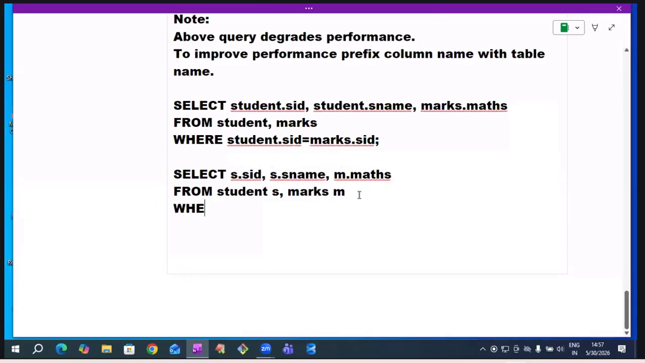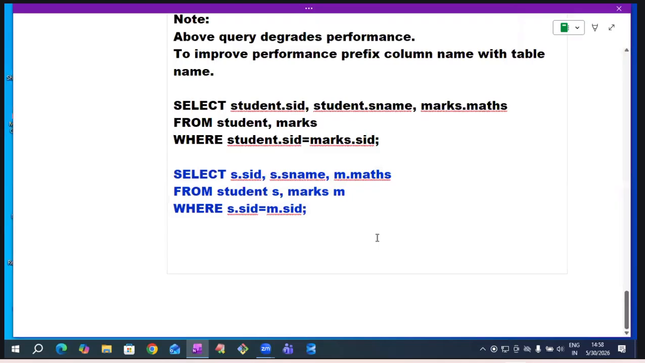Where? Write the join condition. For joins, a common column is required. Here, the common column is SID. So write S dot SID equals to M dot SID. This is the final query. It works perfectly.